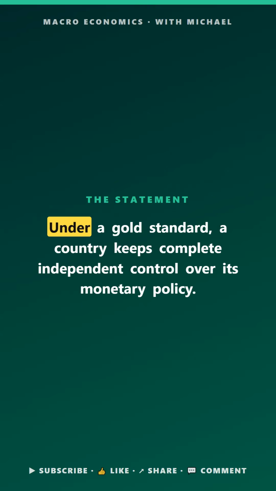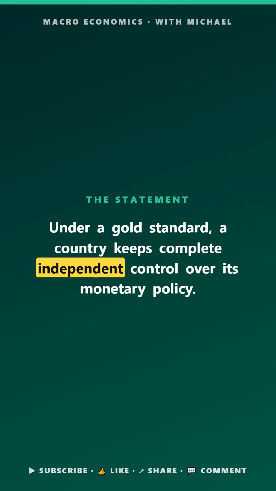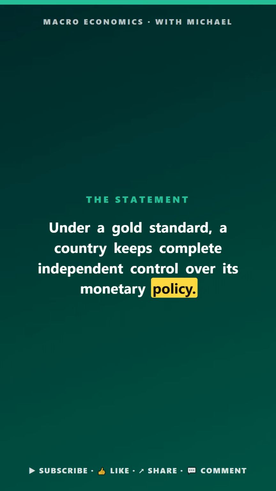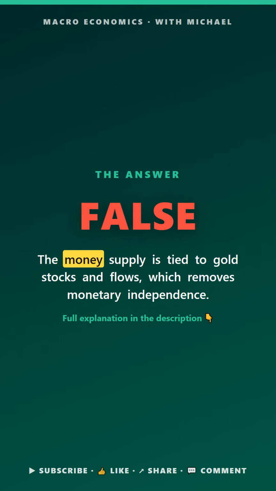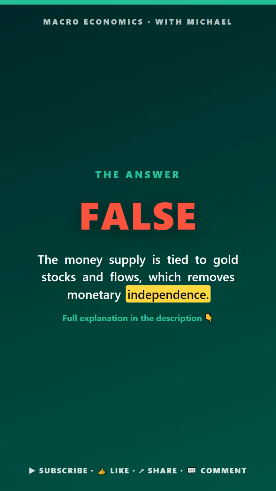Money and banking. True, false, or uncertain. Under a gold standard, a country keeps complete independent control over its monetary policy. The answer is false. The money supply is tied to gold stocks and flows, which removes monetary control.